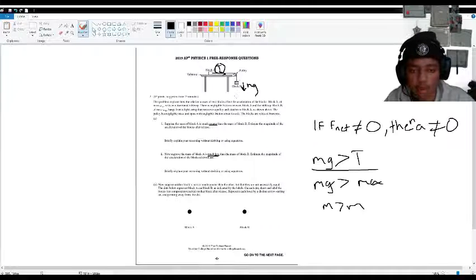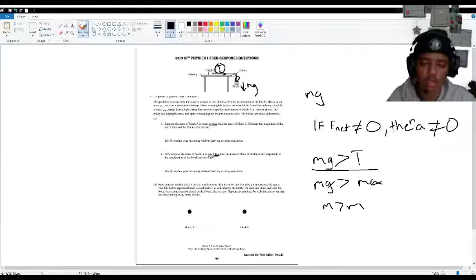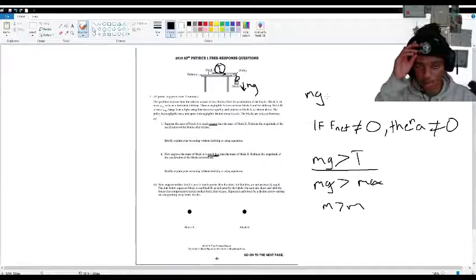Block B is in free fall, except for there being this. Technically, it's not in free fall, but it's kind of. But there's a tension holding it up. So technically, the block B's force would be mg. Would it be minus T? If it were in free fall, okay.